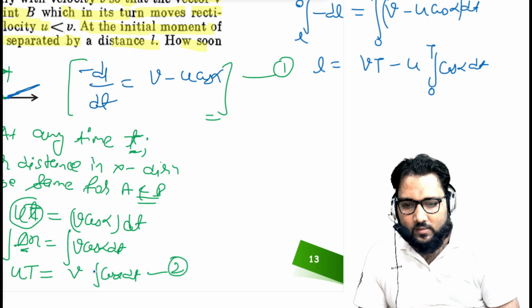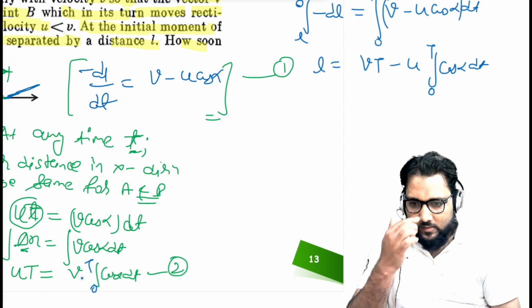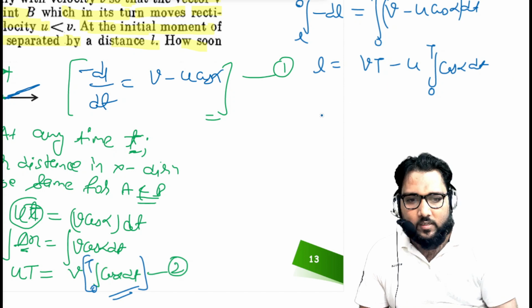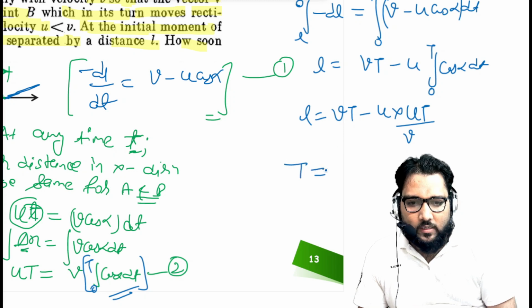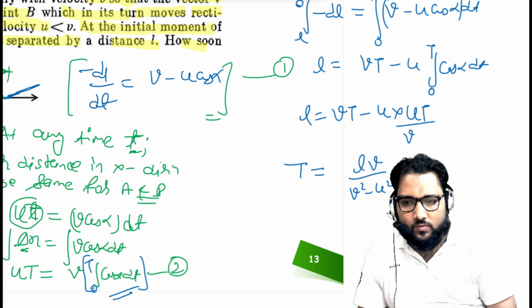So again we can replace this integration value, which comes out to be u capital T upon v. So the time comes out to be, when you take LCM and solve it further, LV upon v square minus u square. So this is the answer of this problem, guys.